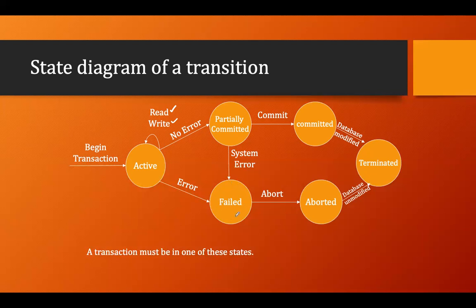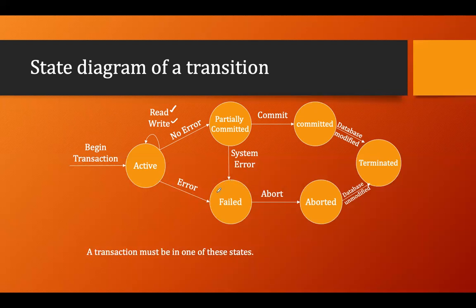Once you come into the failed state, you have to abort and roll back all the operations that you have done with the help of the aborted state. And in the aborted state, whatever changes you have made to the database will be undone and you will be terminated. There is a third possibility that you have the operation, but you haven't completed it and an error occurs.